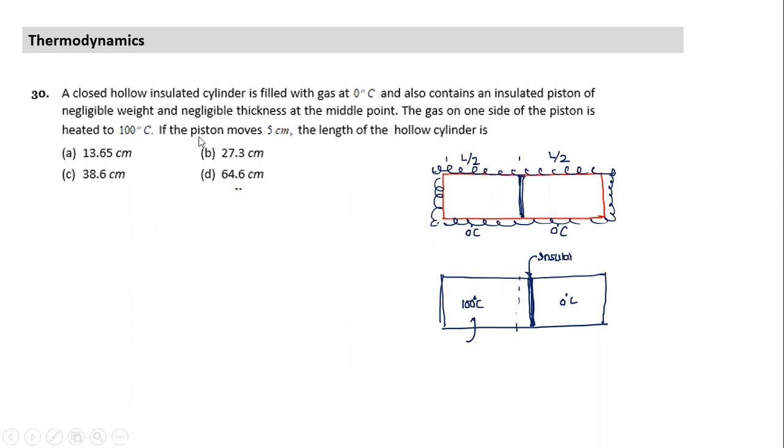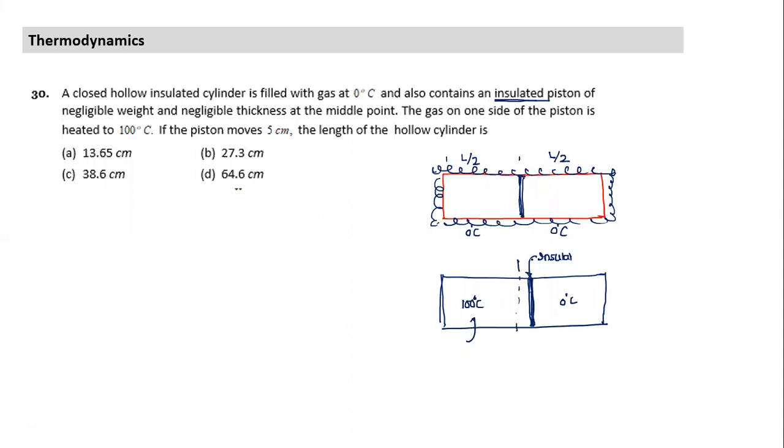I mentioned gas on the side. First line, sir. Insulated piston. It's clear. That's a very clear insulated piston of negligible radiant thickness. So this becomes 100 degree, this becomes 0 degree centigrade, and it has moved by what length?